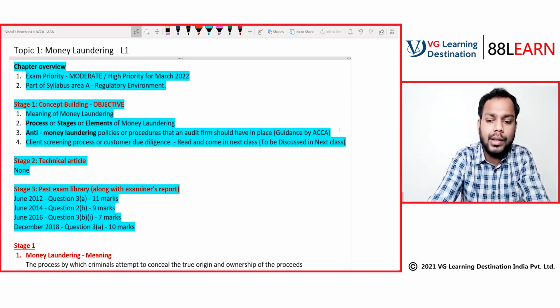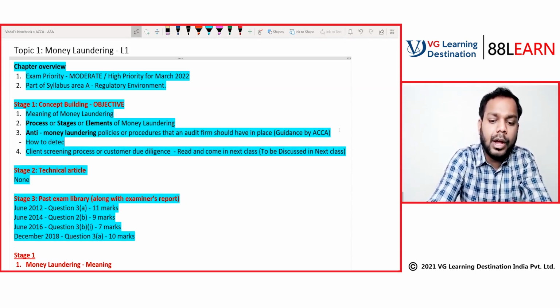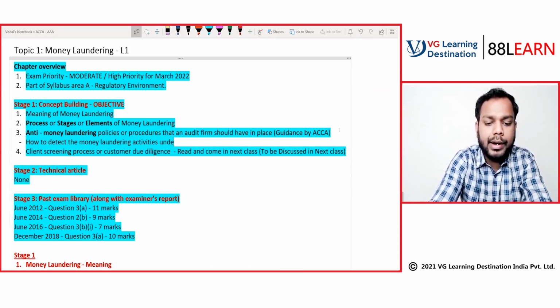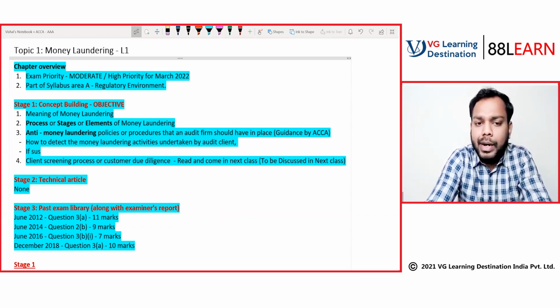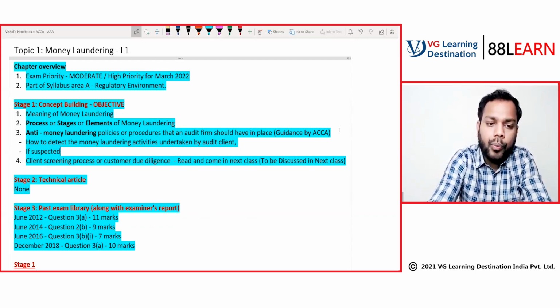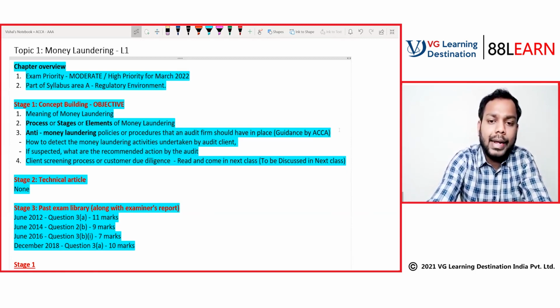So you can write here, in this thing we will not only discuss how to detect the money laundering activities undertaken by the audit client, but rather we'll also discuss, if something is suspected that this is a money laundering activity, what are the recommended actions by the audit team.